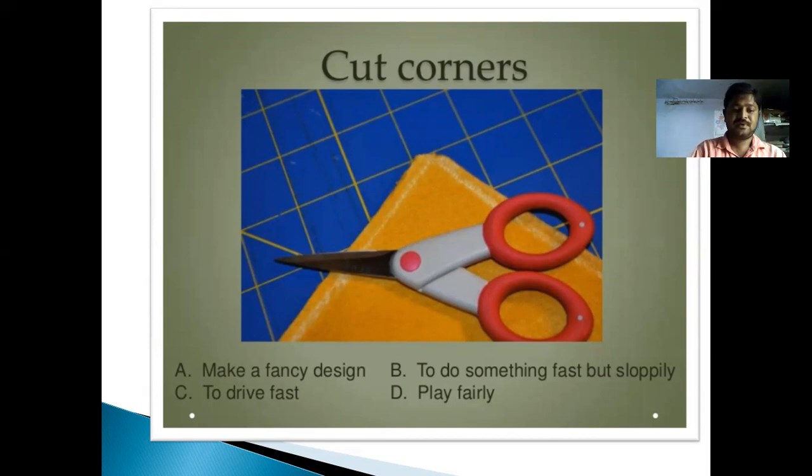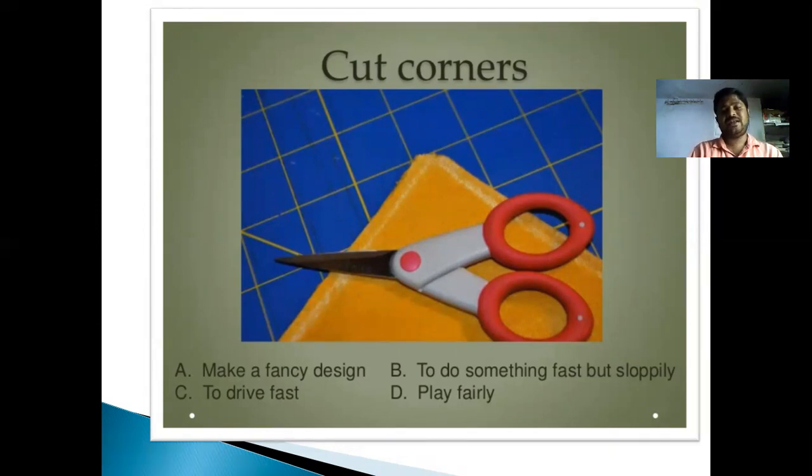To drive fast. Drive fast means many people, the young generation, are interested in cutting corners while driving their car or bike, whatever it may be, and making a fancy design. That means making a fancy design also has the meaning of cut corner. To do something fast but slowly. Some people can work very fast, but they have to be careful about the work they are doing so fast.